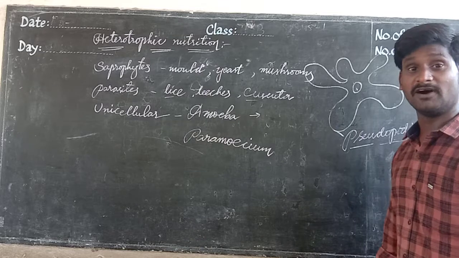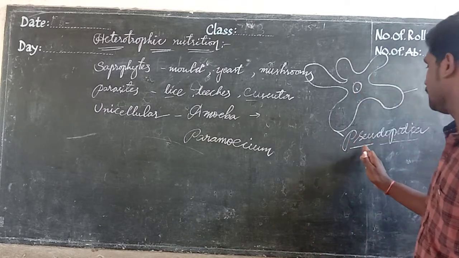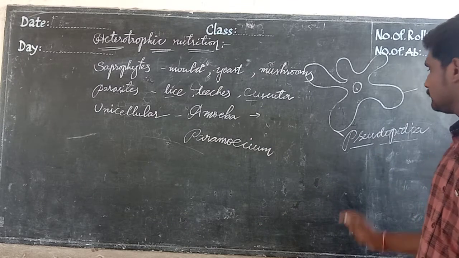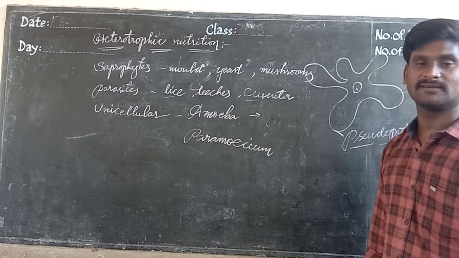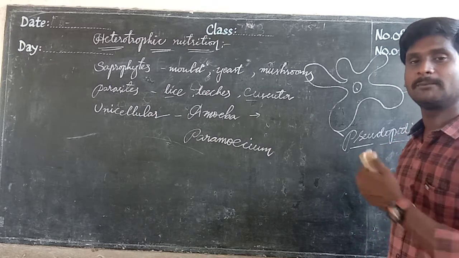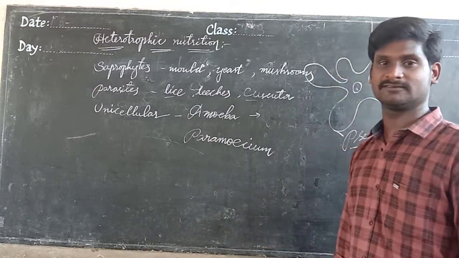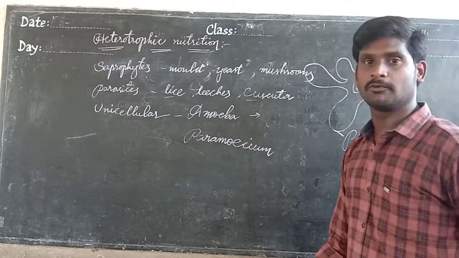Pseudo means false. Remember the spelling also: the P is silent. Podia means legs. So false legs. They don't have specialized legs; it's imaginary legs. That's why it is called pseudopodia.